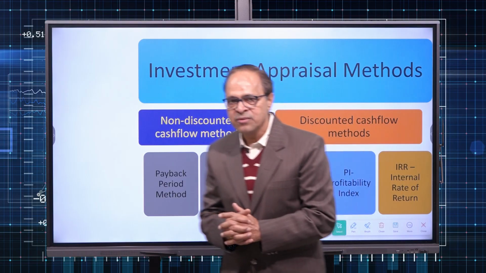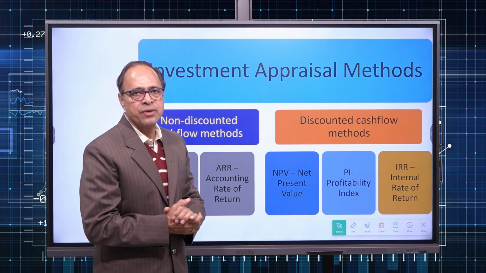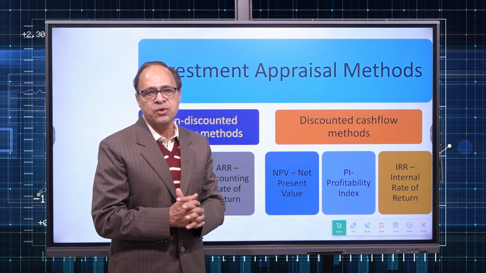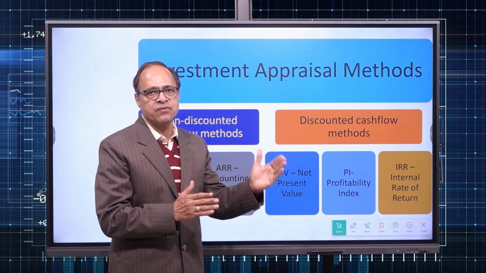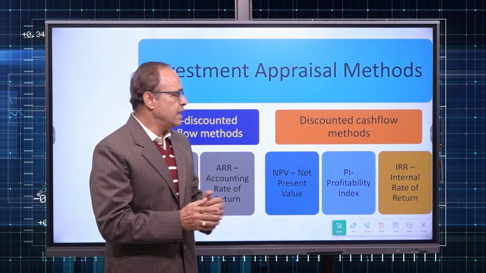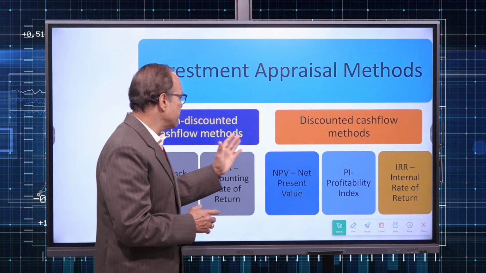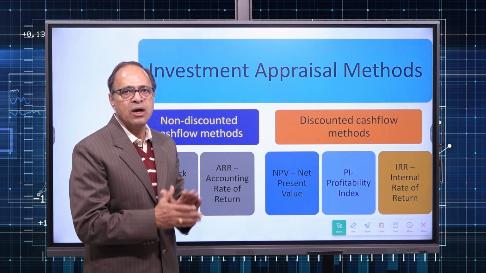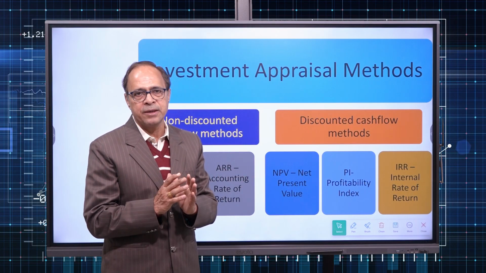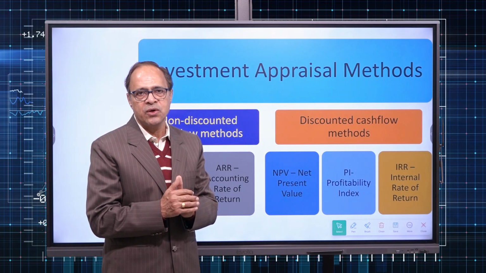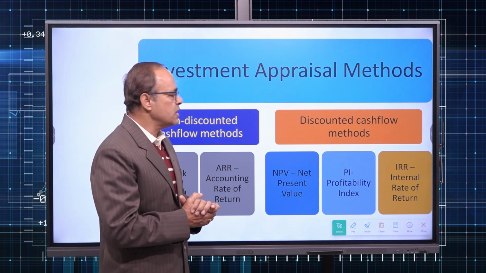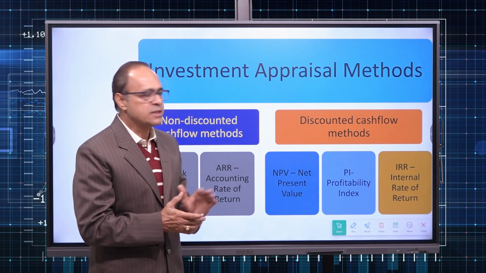Then we had discussed discounted cash flow methods. That means such methods in which time value of money is considered. As we know, value of money changes with the passage of time. Therefore, in these methods we consider time value of money, and these methods are generally considered superior to non-discounted cash flow methods. However, it is up to the finance executive or the business policy which method to apply, because none of the methods is perfect in itself or poor in itself. But in general, discounted cash flow methods are more logical as compared to the non-discounted cash flow methods.